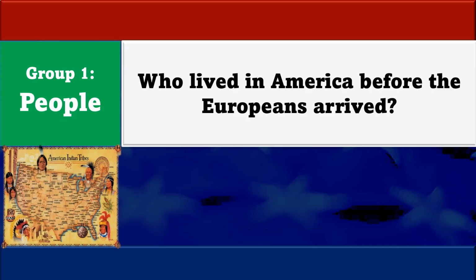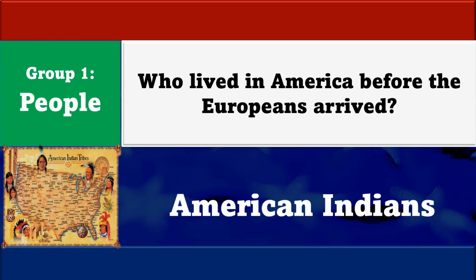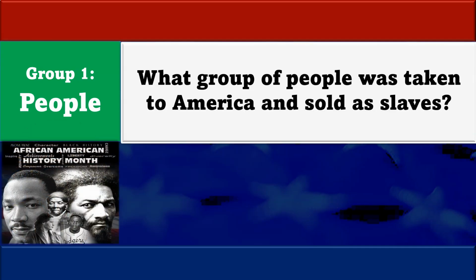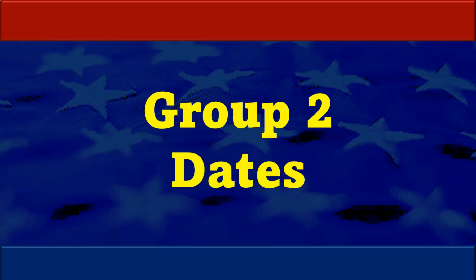Who lived in America before the Europeans arrived? American Indians. Name one American Indian tribe in the United States. Cherokee. What group of people was taken to America and sold as slaves? Africans. Now let's move on to group number 2. This group deals with important dates in the United States.